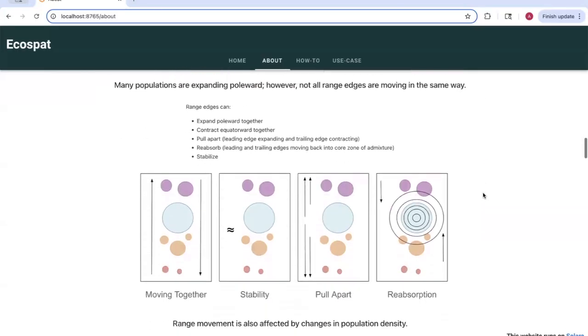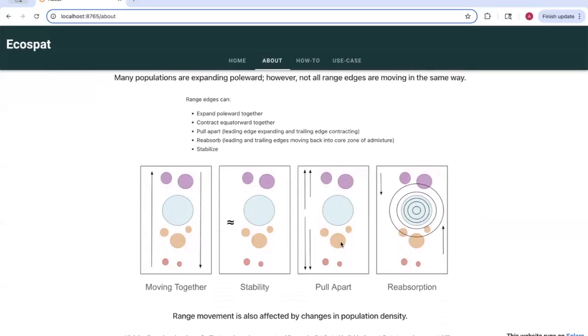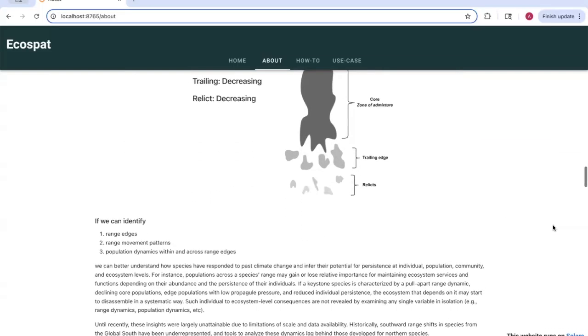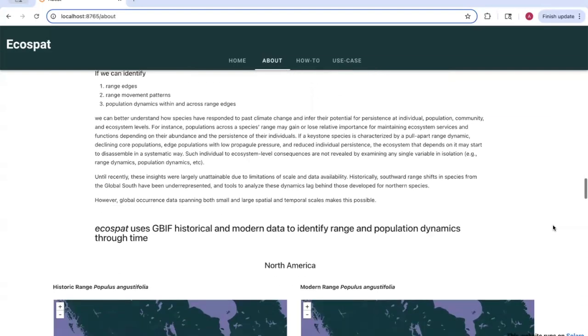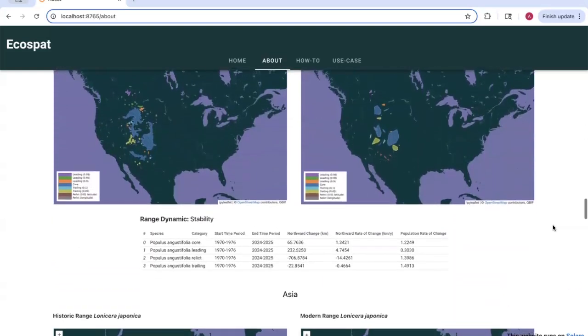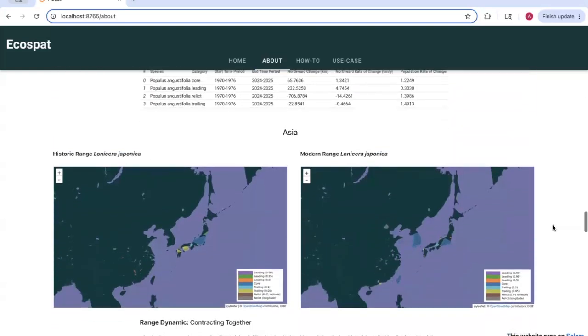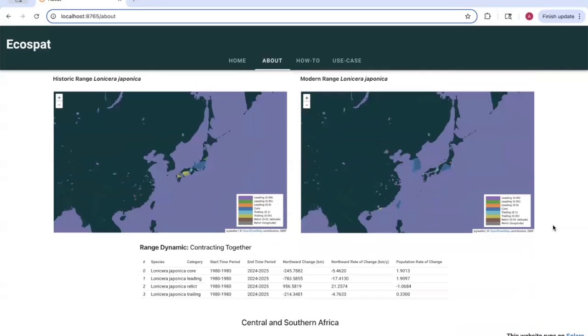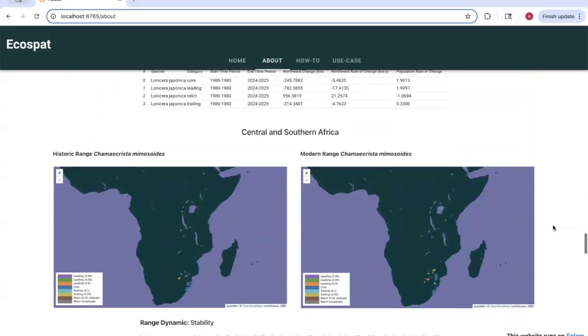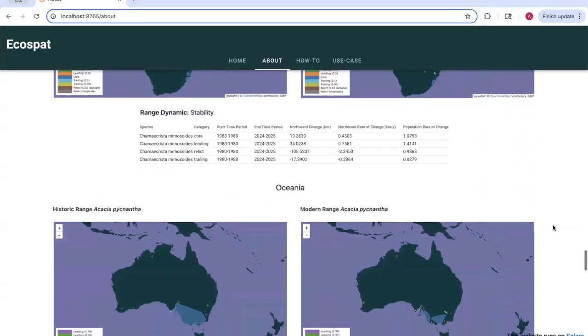For example, ranges can also remain stable, pull apart, or even reabsorb back into the core zone of admixture under climate change. Ecospat provides these insights and more to construct species ranges, classify them into one of the four movement patterns, and calculate the relative density of occurrences within range edges through time. This information is important to understanding species' response to climate over decades, and range movement type can readily be integrated into GBIF as a new categorical tool.